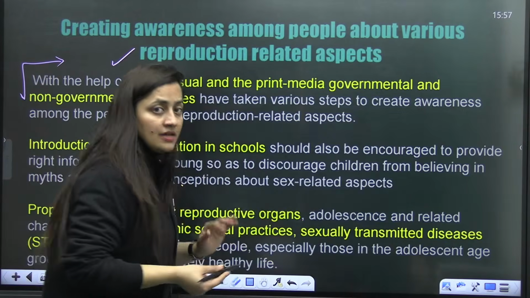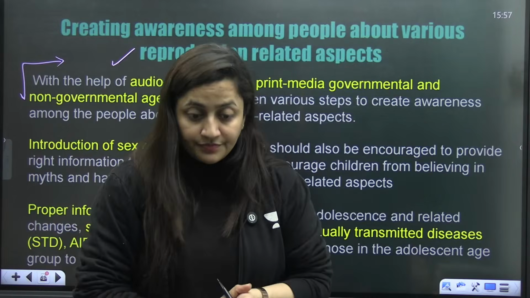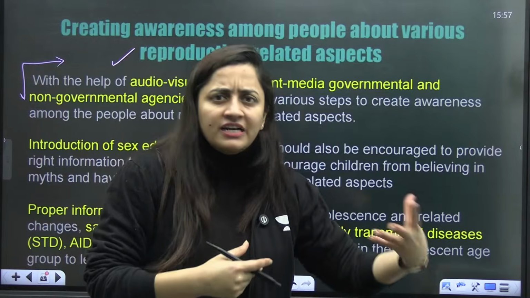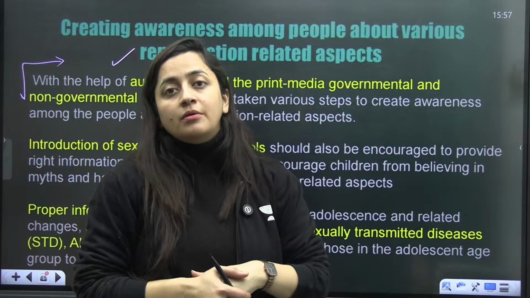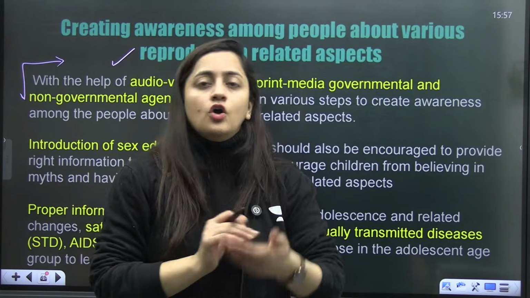There are different ways. The government agencies are doing it, right? On national television we see the ads regarding that, pamphlets are there. There are centers in the villages which make people aware about that. NGOs, non-governmental agencies, also cooperate there.